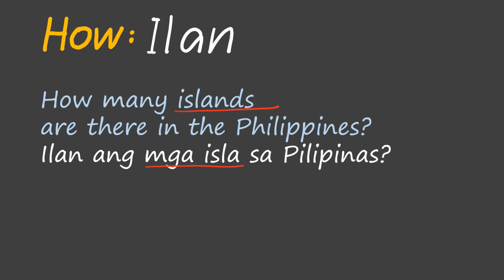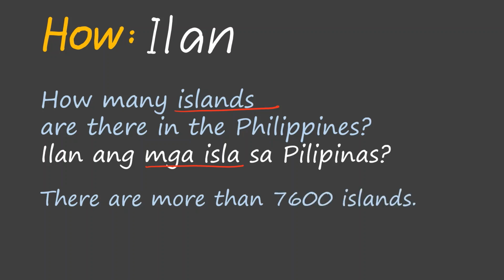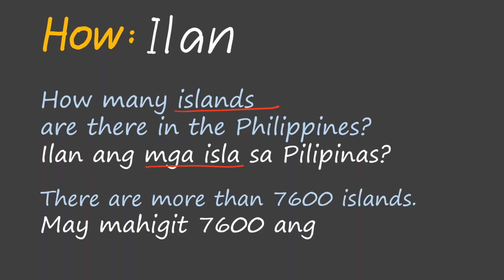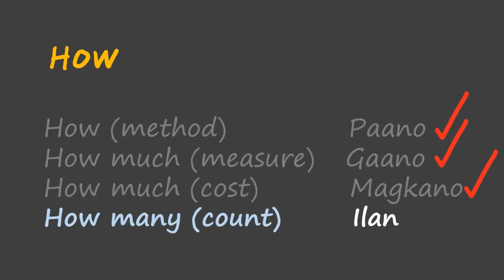Answer is, there are more than 7,600 islands. May mahigit 7,600 ang mga isla. There are is may, which we have learned in a previous lesson. More than, mahigit. So now we have also learned how many is the count or ilan. Let's give it a tick.